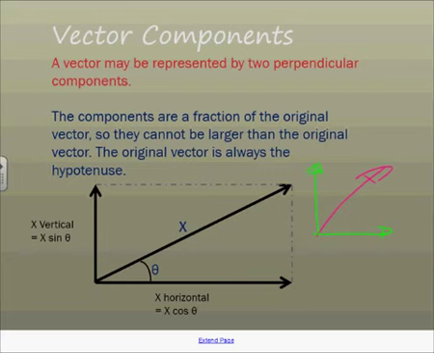And it's always in such a way that this vector here is the hypotenuse. In other words, if I move one of the vectors across to there, then the pink one is the hypotenuse. It's always going to be the hypotenuse. So in this case here, if I had a vector x and I want to find the horizontal and vertical components, then I use x cos theta or x sin theta. So this could actually be an F vector. In that case, it would be F cos theta or F sin theta.